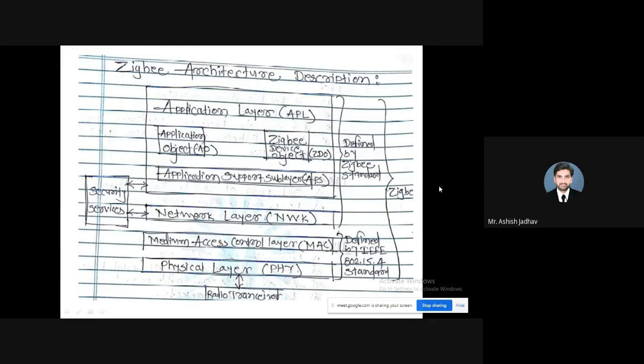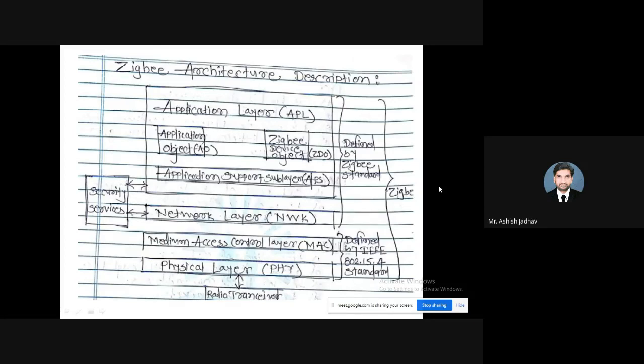The Zigbee wireless networking protocol layers, which are shown here, are based on the open system interconnect, what we call the OSI reference model. It is very much similar to that OSI reference model. At the bottom, you will find two layers which are defined by IEEE 802.15.4, which is written on the right hand side.